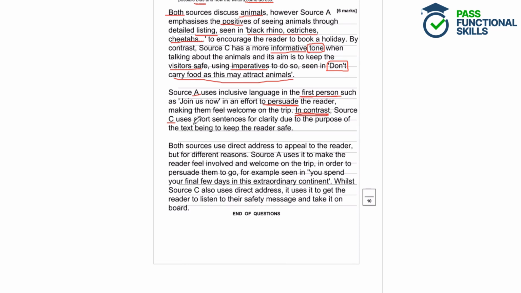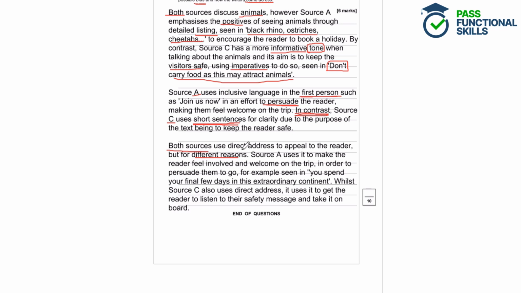And then Source C using short sentences. So that is a method, a technique that the writer's using. And they've explained this difference. So one of them wants to make them feel welcome, and the other wants to keep readers safe. Finally, both sources use direct address to appeal to the reader, but for different reasons. Source A uses it to make the reader feel involved and welcome on the trip in order to persuade them to go. For example, seen in "You spend your final few days in this extraordinary continent." While Source C also uses direct address, it uses it to get the reader to listen to their safety message and take it on board.